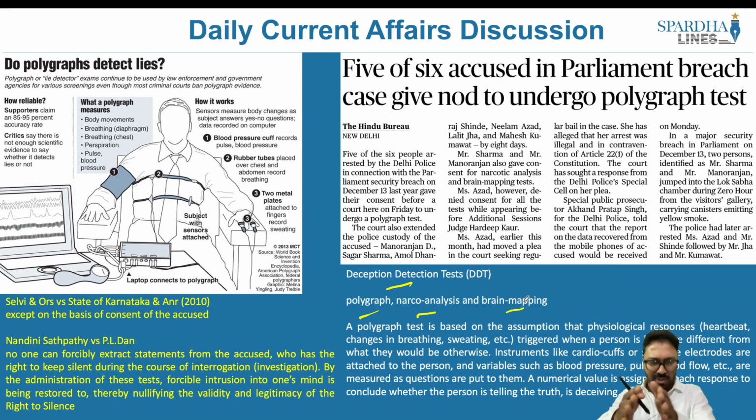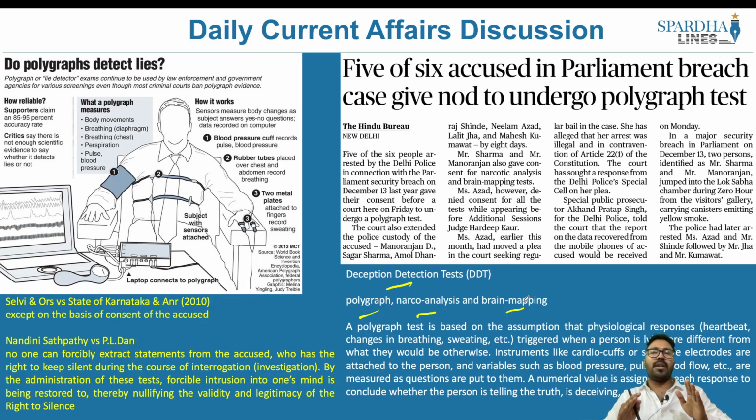In the polygraph test, which we will be discussing right now, there is another process called narco analysis, where a particular drug or an injection will be administered to that particular person. Which is this drug? It starts with sodium. What is this drug all about? Please put it in the comment section. That is what narco analysis is. But let's stick to the polygraph test.